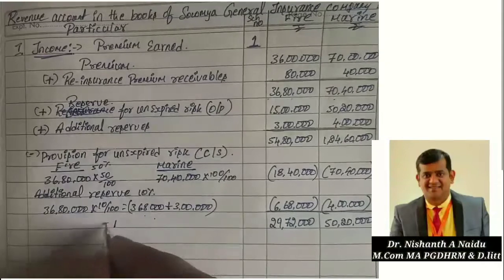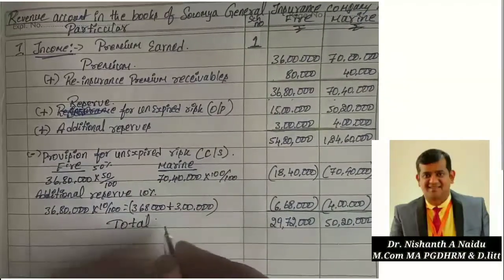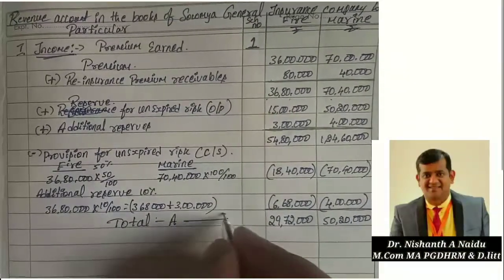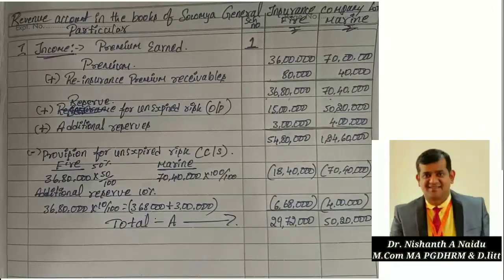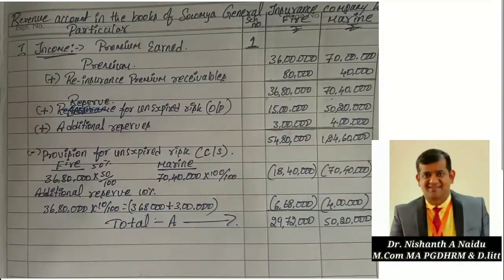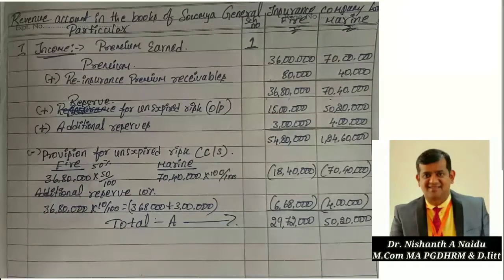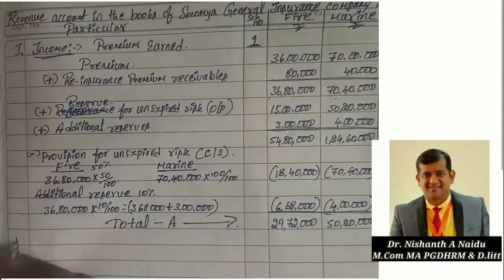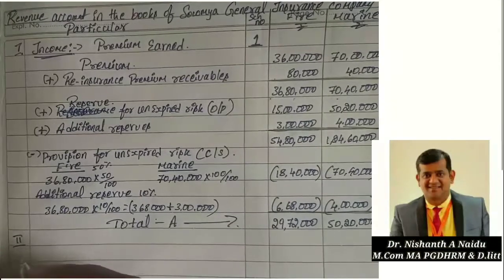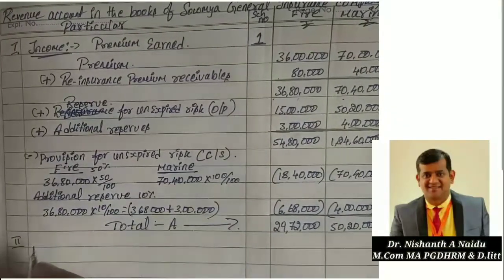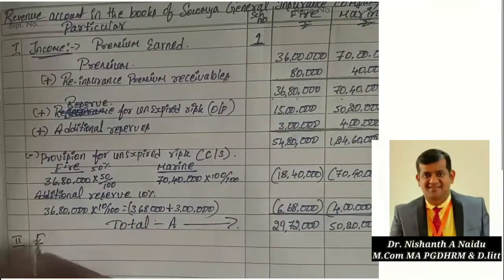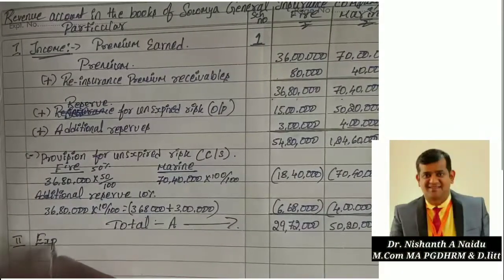So after that we have to move towards the expenditure part. I am writing this as Total A. This is the income part, I have completed the income part. Next we are moving on to number 2, that is expenditure.